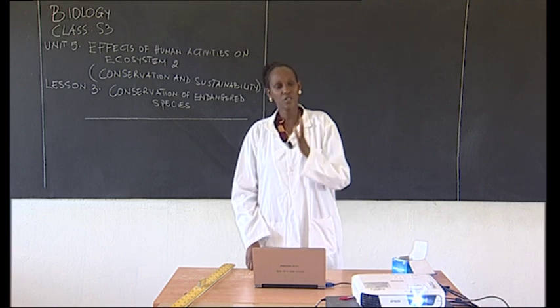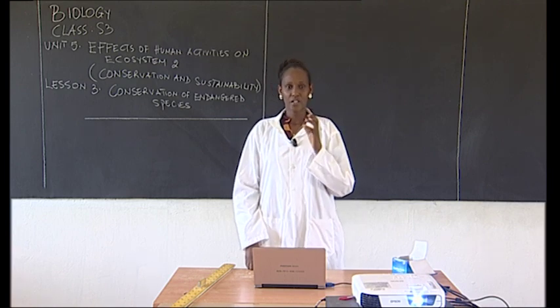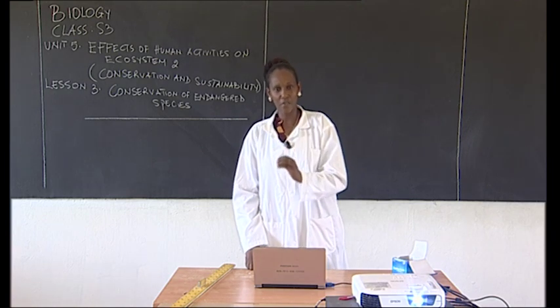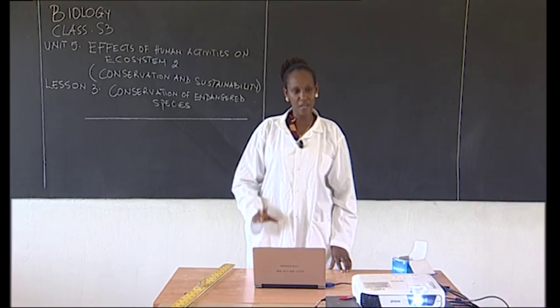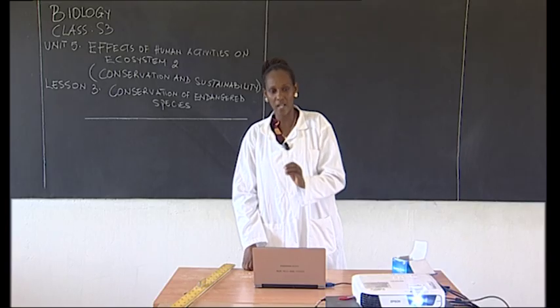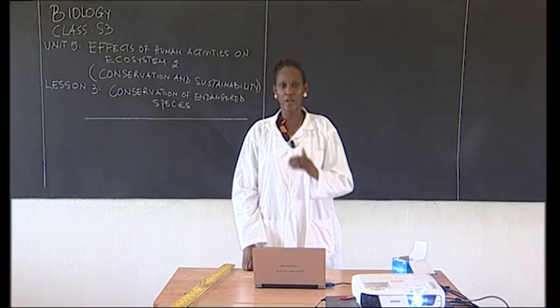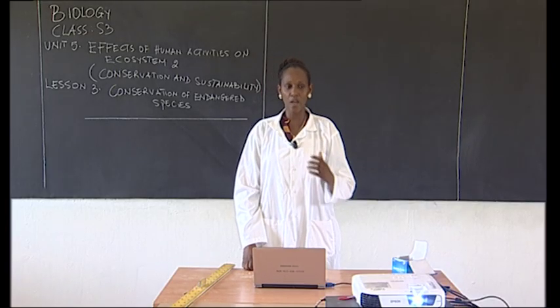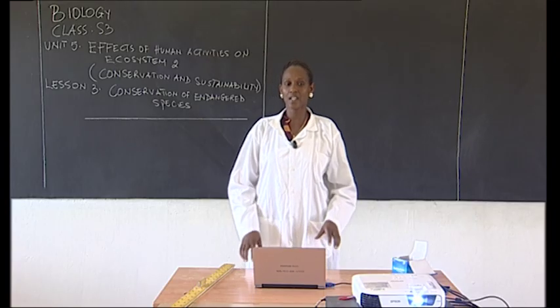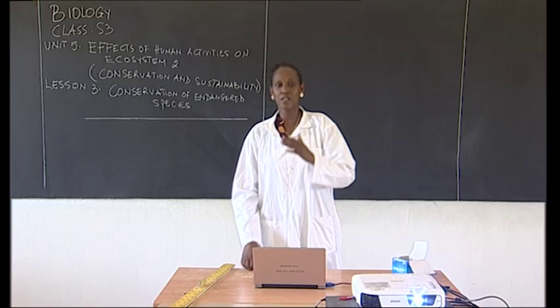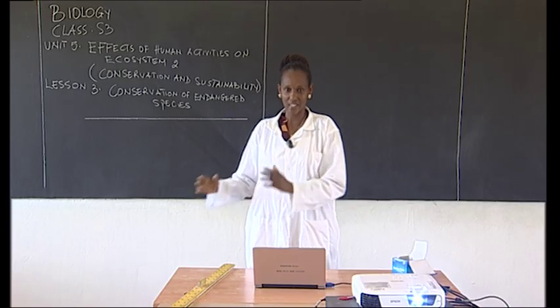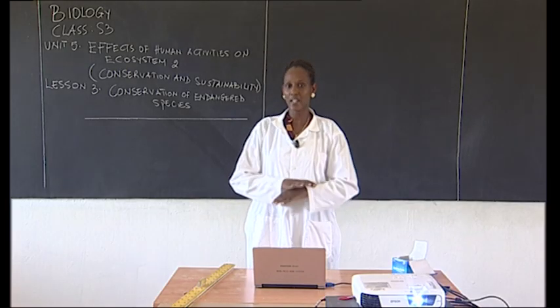So today's objective: by the end of this lesson, every learner will be able to explain how organisms become endangered or extinct and describe how endangered species can be conserved, all right? How organisms become endangered or extinct. How organisms can get extinct.